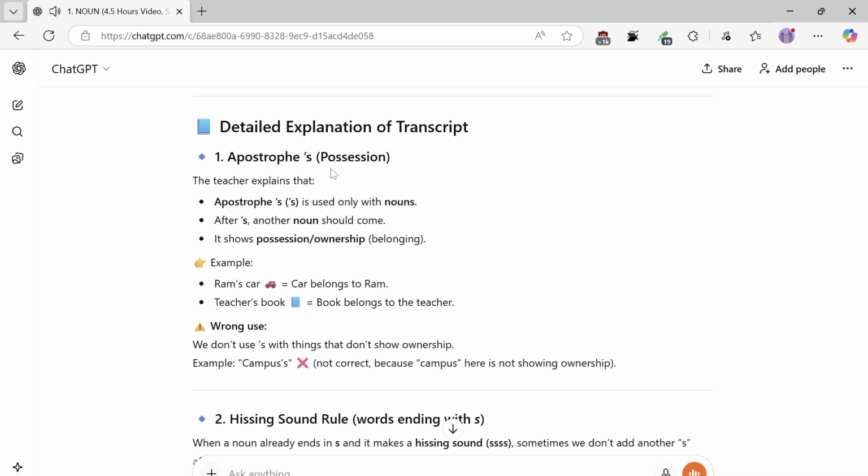1. Apostrophes, possession. The teacher explains that apostrophe S is used only with nouns. After it, another noun should come. It shows possession, ownership, belonging. Example: Ram's car means the car belongs to Ram. Teacher's book, the book belongs to the teacher. Wrong use: we don't use apostrophe S with things that don't show ownership. Example: campus's is not correct because campus here is not showing ownership.